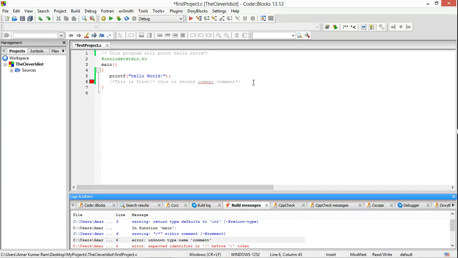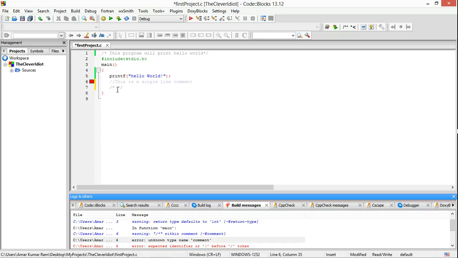Okay, and the last point is, if you have a single line comment, then you can use a double forward slash instead of forward slash asterisk and asterisk forward slash. Okay, you can use a double forward slash to make a single line comment, like this is a single line comment.